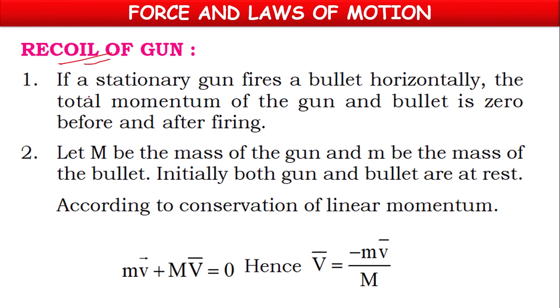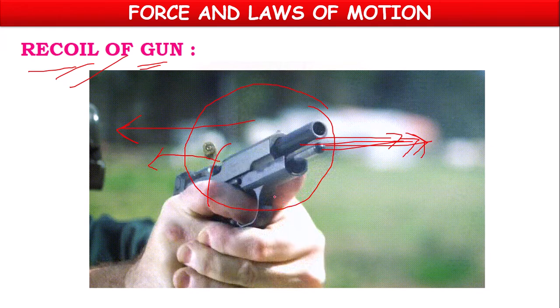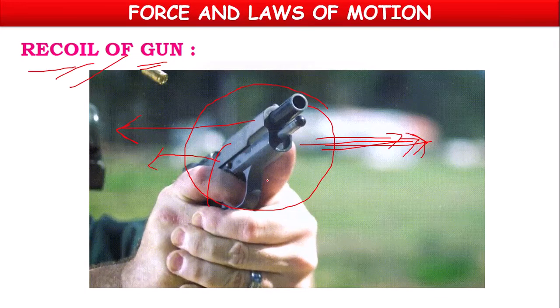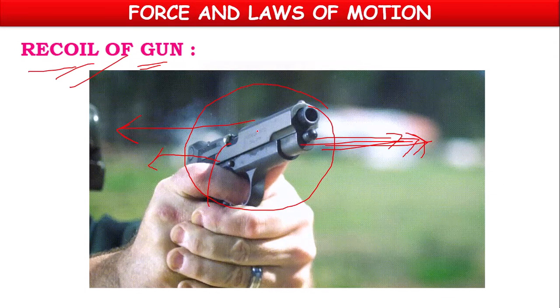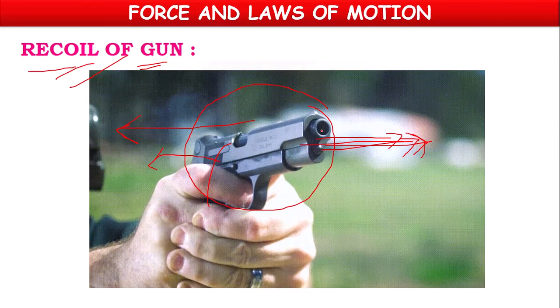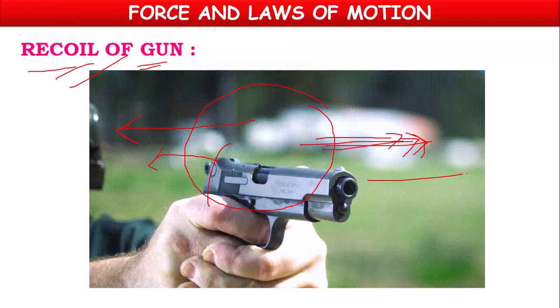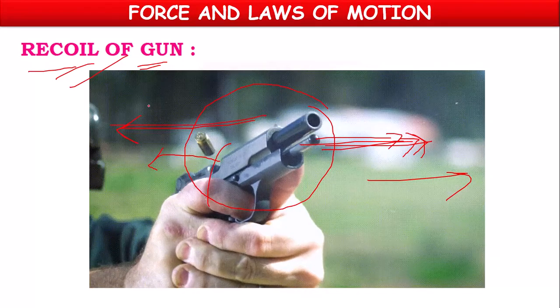If a stationary gun fires a bullet horizontally, the total momentum of the gun and bullet is zero before firing. Before firing, the bullet will be at rest, the gun will be at rest, so total momentum will be zero. But after firing, the bullet will be going forward and the gun will be going back.